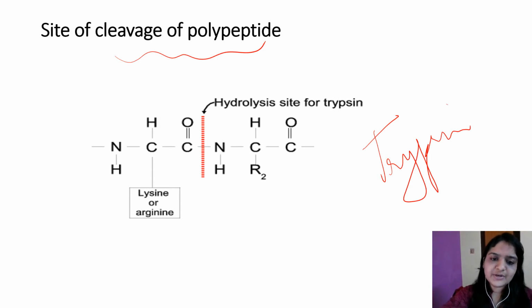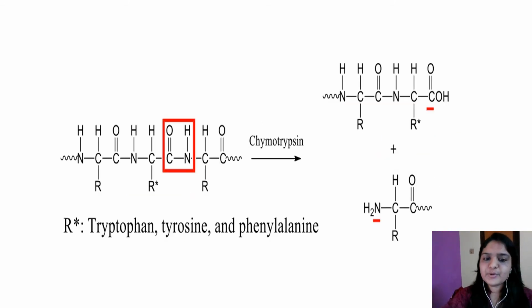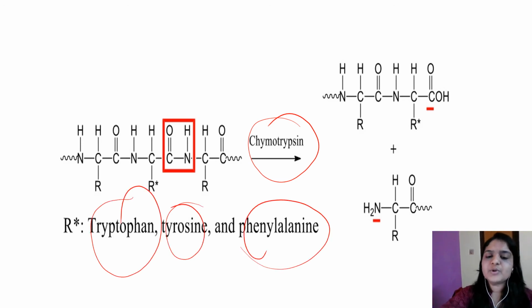Chymotrypsin cleaves the carboxy side of aromatic amino acids, the bulky nonpolar amino acids like phenylalanine, tyrosine, and tryptophan.